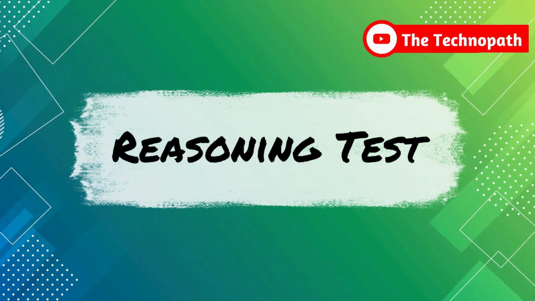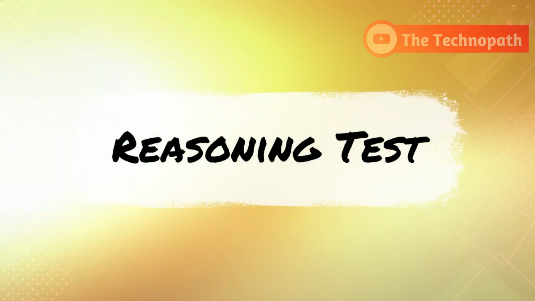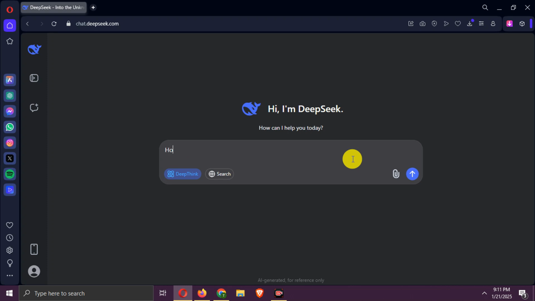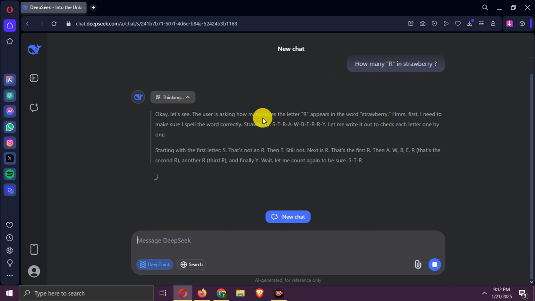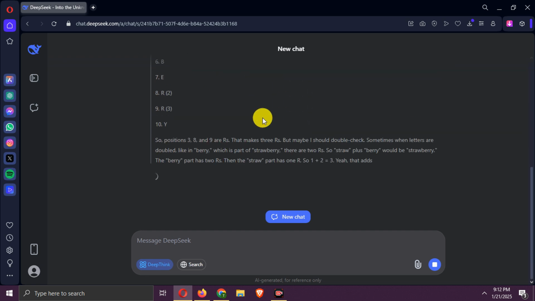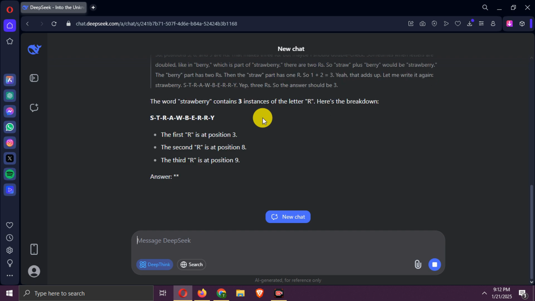So let's move to the tests, starting with reasoning tests. First is the popular strawberry test. How many Rs are in strawberry? It has given the correct answer, which is 3, so it's a pass.